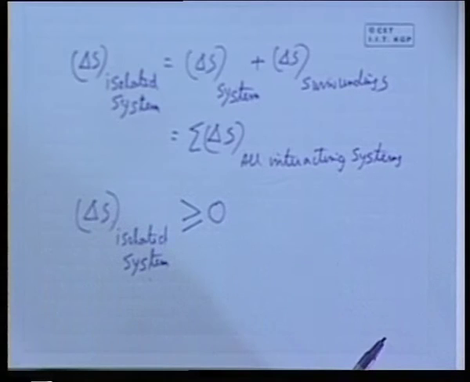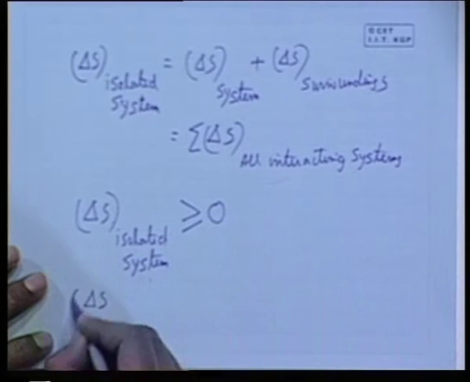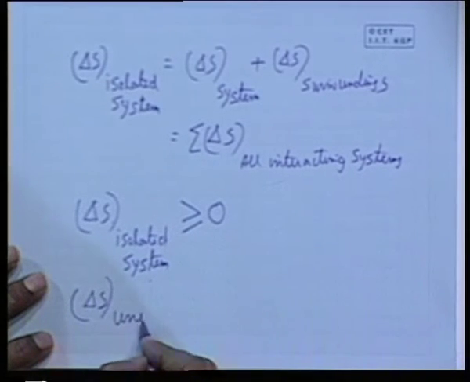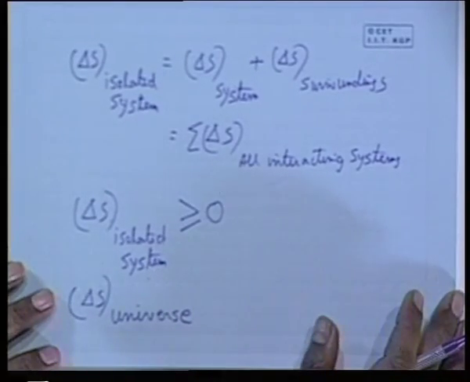In a limited sense, these isolated systems are termed in thermodynamics as the Universe. Don't ask me whether in the true sense the universe is an isolated system or not, but this is a terminology used in a limited sense, as if the universe is an isolated system that does not interact with anything outside it, and all interactions are within the universe.